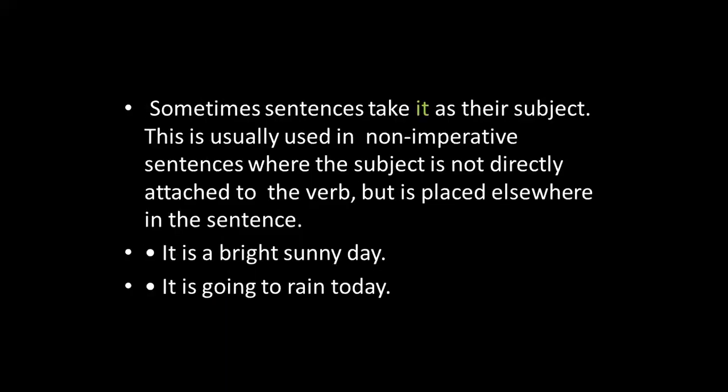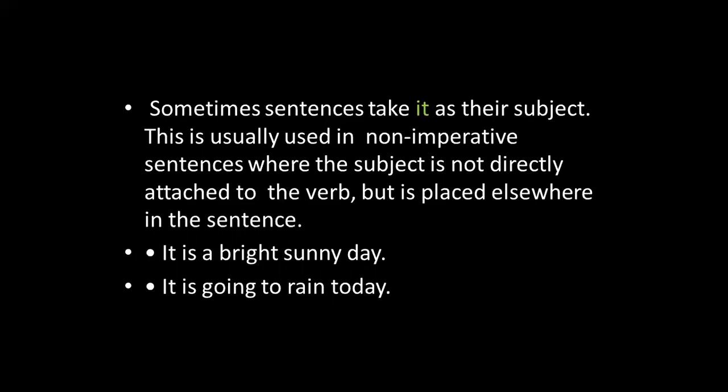Sometimes a sentence takes it as a subject. This is usually used in non-imperative sentences where the subject is not directly attached to the verb but is placed elsewhere in the sentence. It is a bright sunny day.